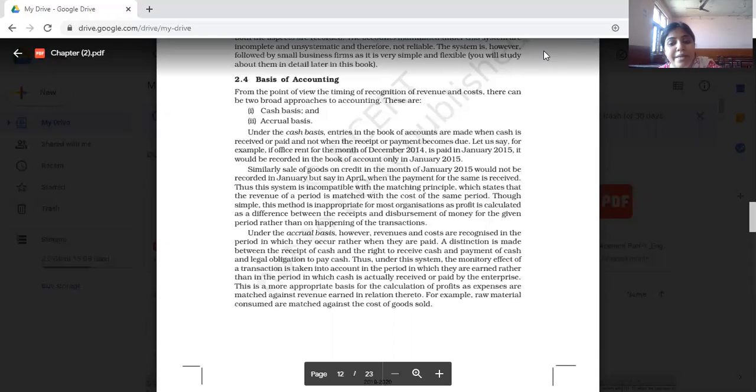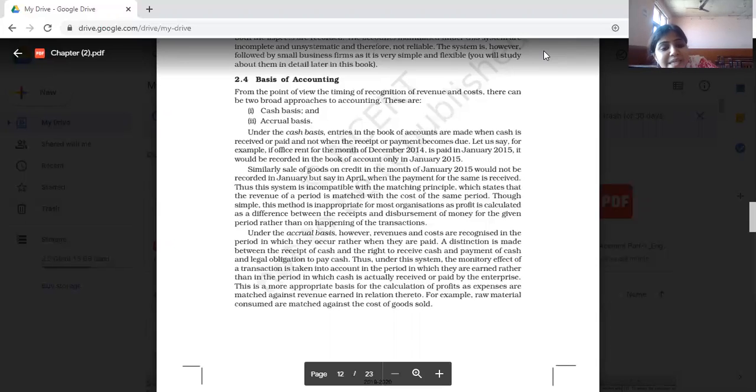Let us say, for example, office rent for the month of December 2014 is paid in January 2015. It would be recorded in the books of account only in January 2015, in cash. Similarly, sale of goods on credit in the month of January 2015 would not be recorded in January, but say in April when the payment for the same is received.